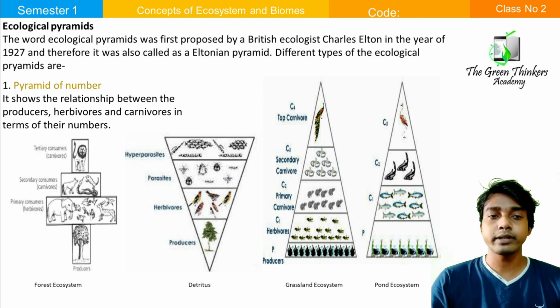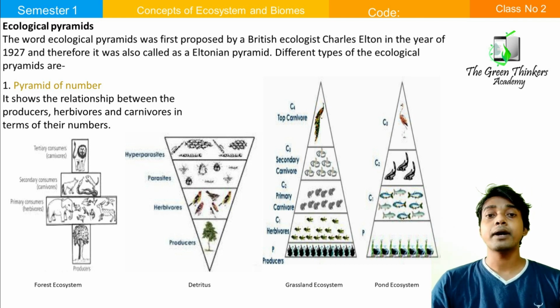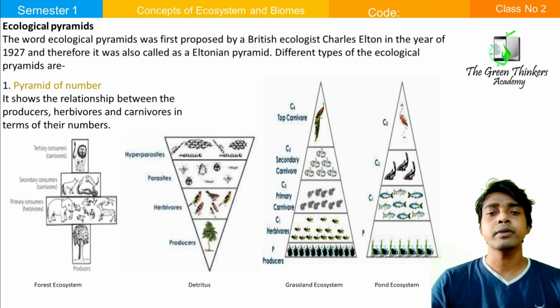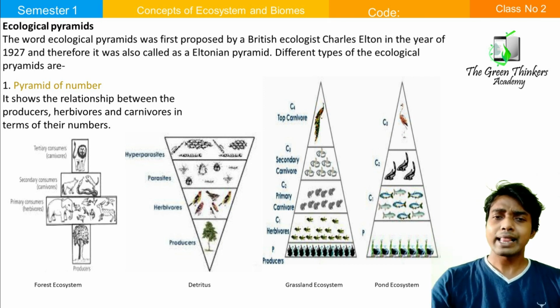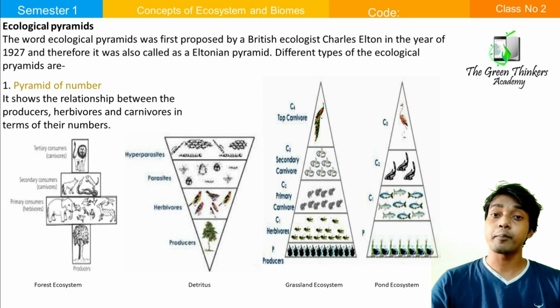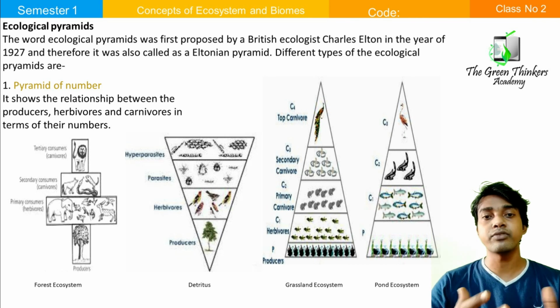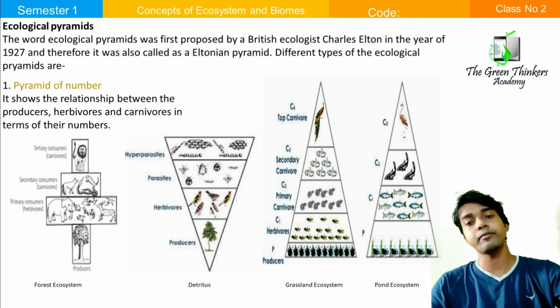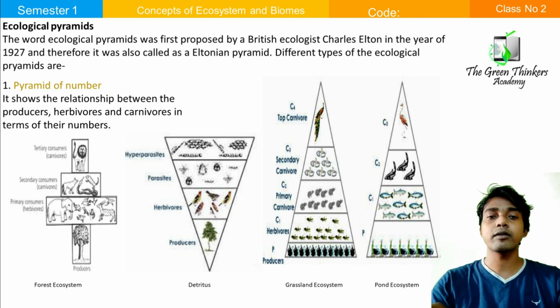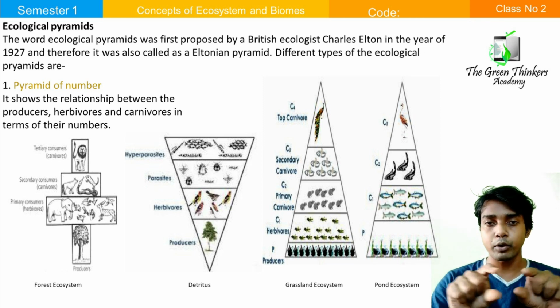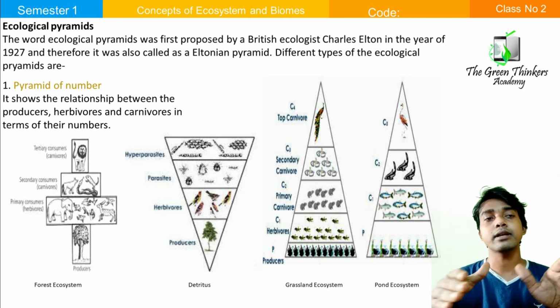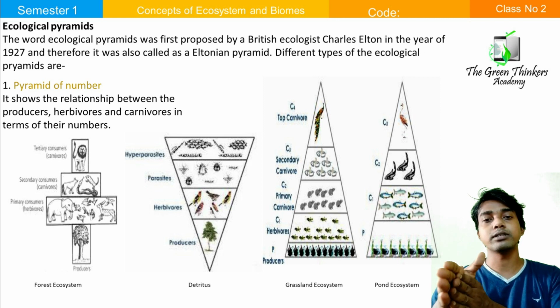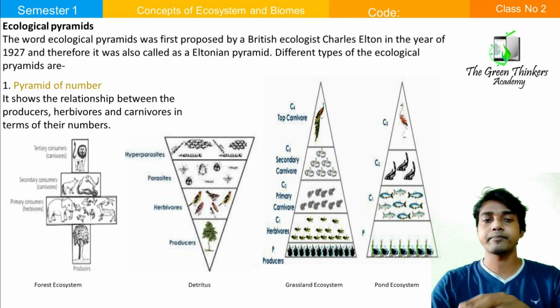In case of an aquatic ecosystem, what is the producer in the aquatic ecosystem? The producer is algae, the producer is phytoplankton. So the number of algae and phytoplankton is very, very high compared to the small fish and the big fish. So you see the area of the producer is very high, because this is the number pyramid and we consider the number here. So the area is high.